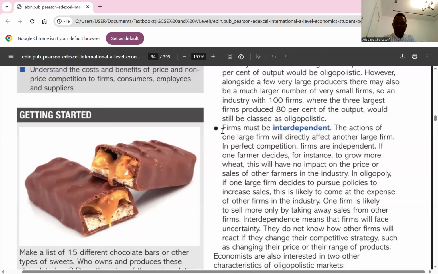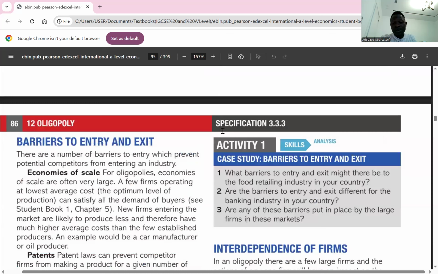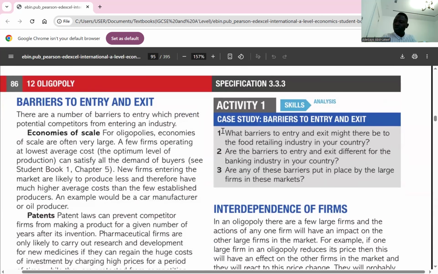So that takes us to the important characteristics of an oligopolistic competition. We're going to start with barriers to entry. When we talk about barriers to entry, we're simply talking about the hindrances that make setting up or closing down a firm difficult. That is what barriers to entry is. Do you get it, please? Yeah. So what are the reasons why there are barriers to entry in an oligopolistic market?